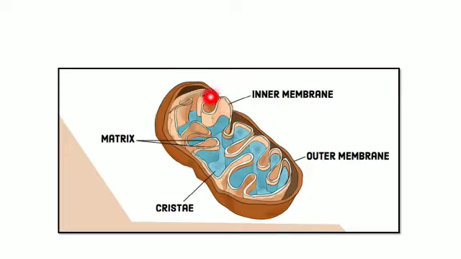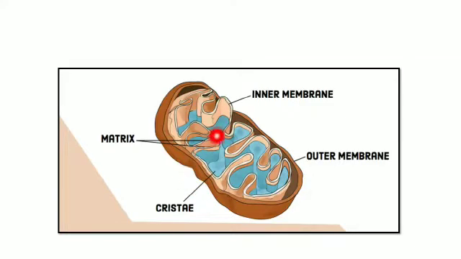As you can clearly see in this diagram, it has two membranes, the outer membrane and the inner membrane. The outer membrane is smooth, while the inner membrane has some inward foldings, as you can see. The inner membrane is folded inwards, while the outer membrane is smooth. So we say that the mitochondria are found in eukaryotes and they are bounded by a double membrane. The outer one is smooth while the inner one is folded.